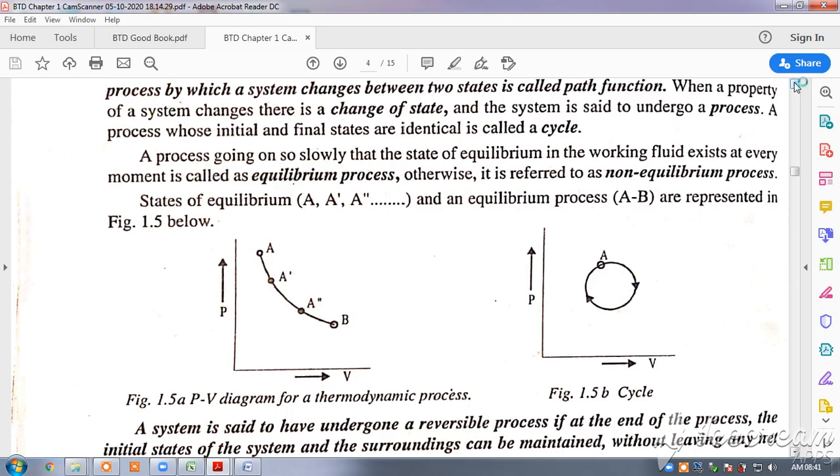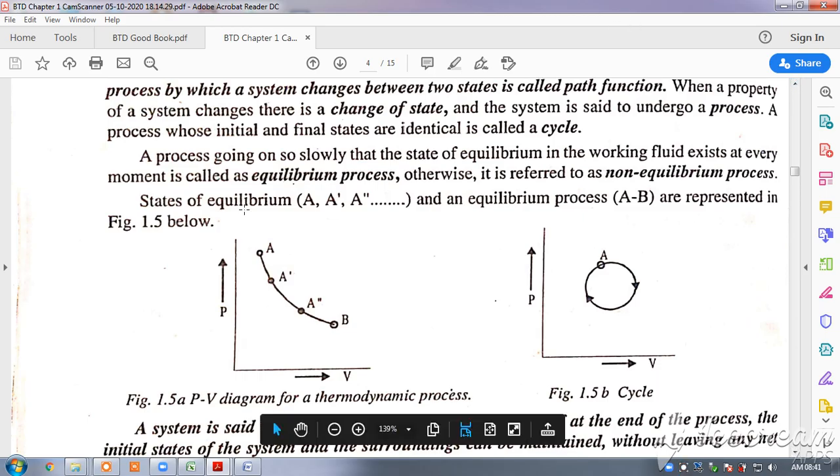Friends, now we shall discuss the concept of a process, cycle, equilibrium process, non-equilibrium process, etc. in this discussion. So please see this again. Go to the pressure volume diagram. Here we have drawn a line. So this is at different conditions, like this is P and this is volume. The second condition, third condition, and fourth condition. So the points we have marked as A dash, A double dash, B.